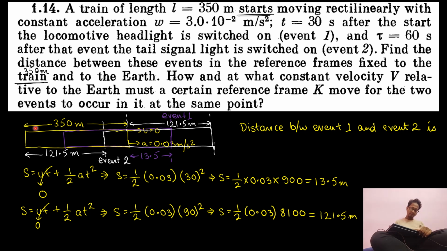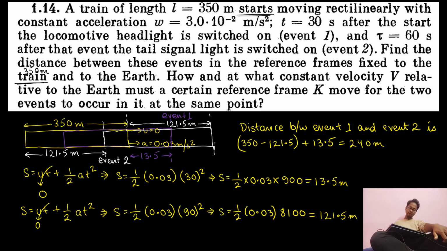This much distance is 350 minus 121.5, and this much distance is 13.5 plus 13.5. Everything is in meters. If you calculate this, it comes out to be 240 meters. Okay, 240 meters.